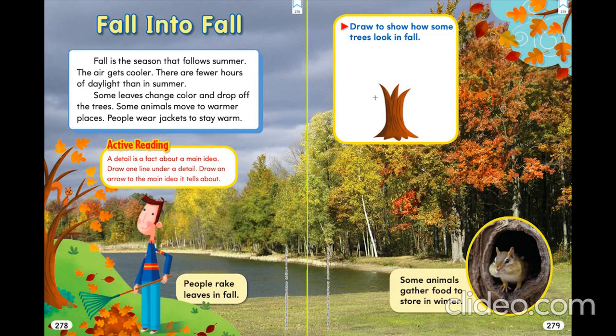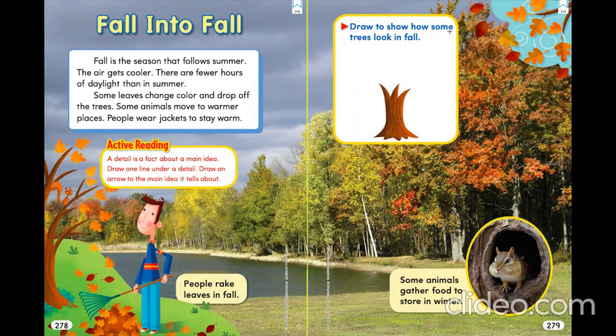So people start wearing light jackets, and some animals move to the warmer places because they feel that it's going to turn into a cold environment. So they start moving to warmer places. Now let's read this box.